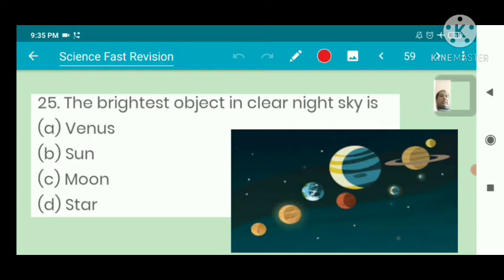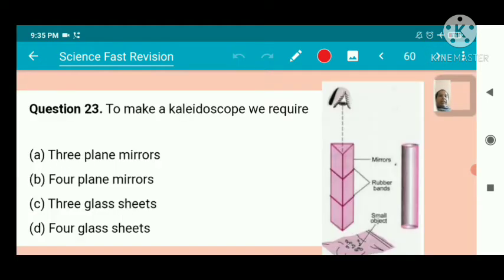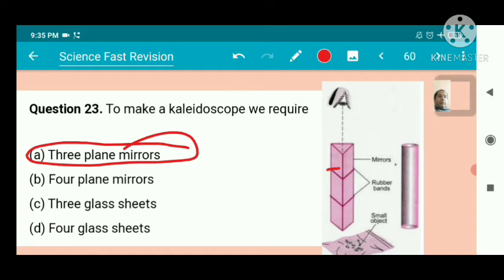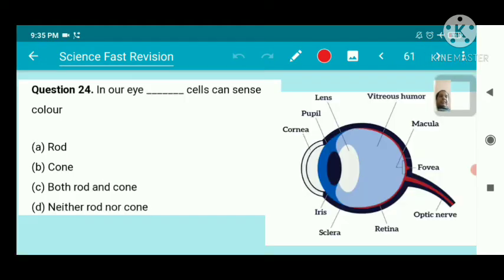The brightest object in the clear night sky is the moon. To make a kaleidoscope, we require three plane mirrors. You can see that this is the first mirror, the second mirror, and this is the third mirror. In our eye, cells can sense color. Our answer is cone.